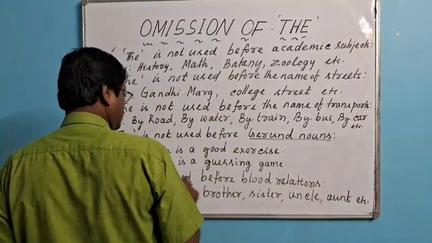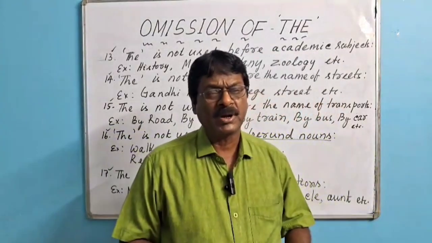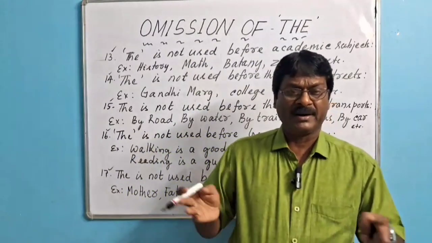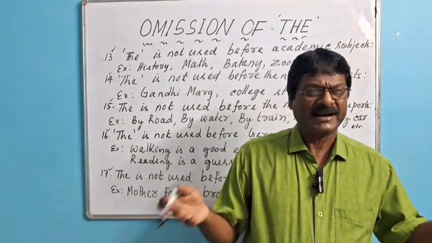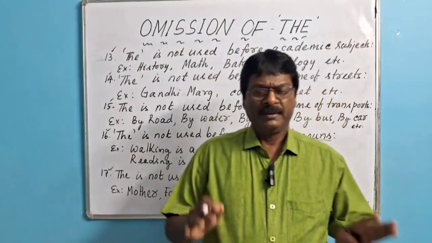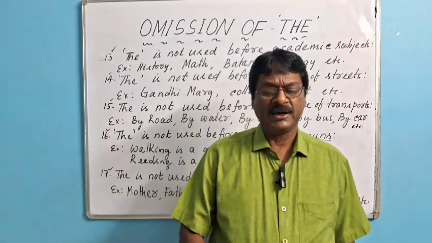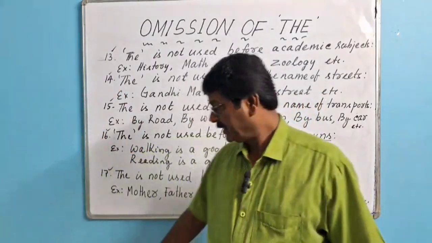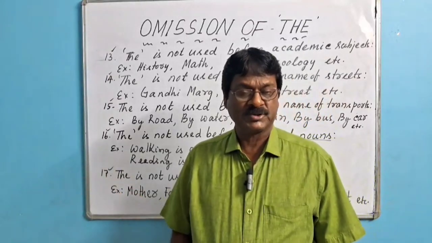And point number 17, the is not used before blood relation. While we are talking about our blood relations like father, mother, grandfather, grandmother, uncle, aunt, sister, brother, nephew, etc., we do not use the before them. For example, mother is cooking in the kitchen. This sentence is correct. We can't say the mother is cooking in the kitchen. Father is reading newspaper. We can't say the father is reading newspaper.